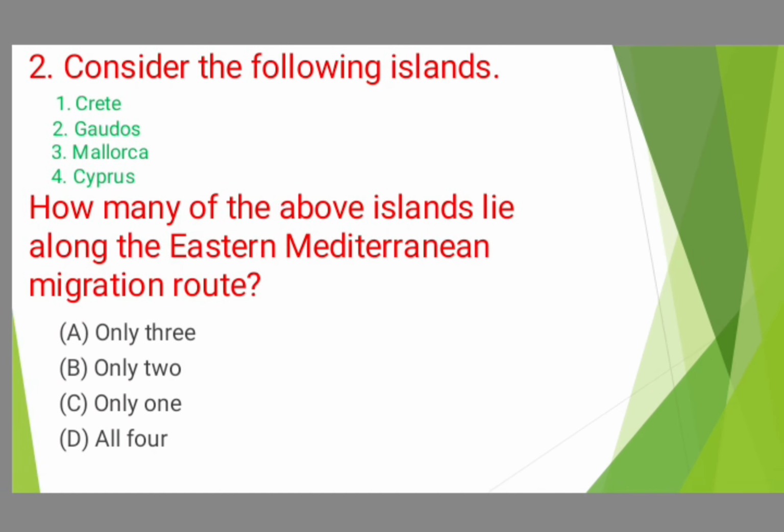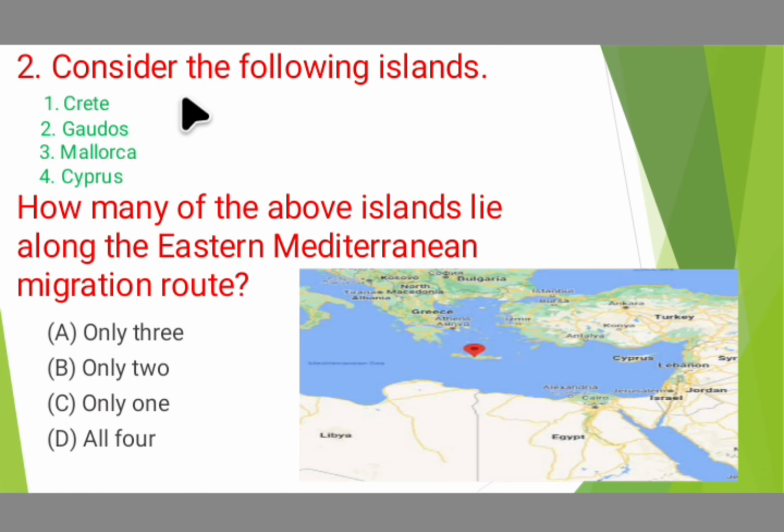And moving on to the next question, question number 2. Consider the following islands: 1. Crete, 2. Gavdos, 3. Mallorca, 4. Cyprus. How many of the above islands lie along the eastern Mediterranean migration route? So considering this as the Mediterranean Sea, this is the east of the Mediterranean Sea, this is the west. Here Turkey, Greece, those countries are present. Here Spain, France, Portugal, these countries are present.